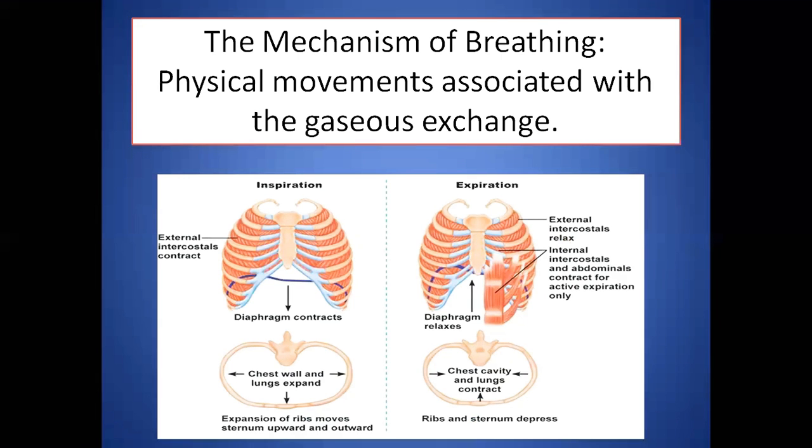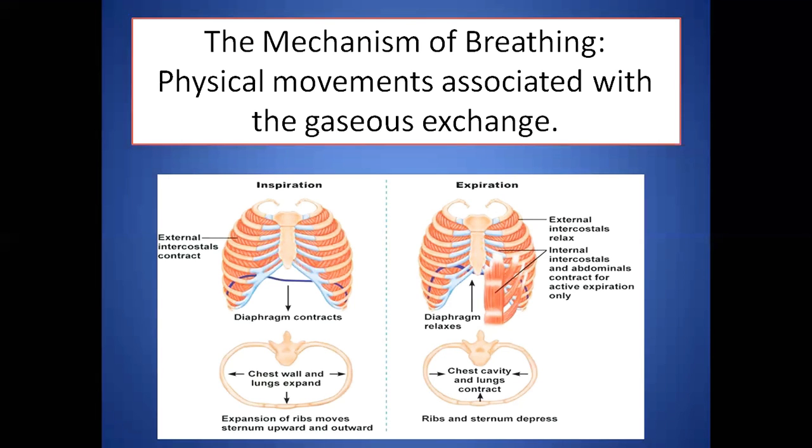Mechanism of breathing. The physical movements associated with the gaseous exchange are called breathing. There are two phases of breathing, inhalation and exhalation, which are known as inspiration and expiration. In inspiration, the external intercostal muscles contract, whereas in expiration, the external intercostal muscles relax.